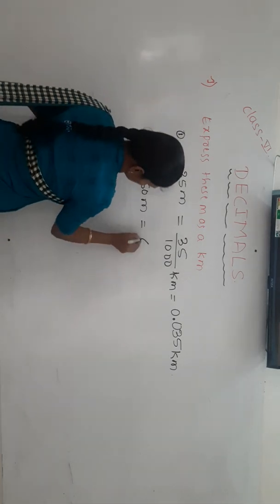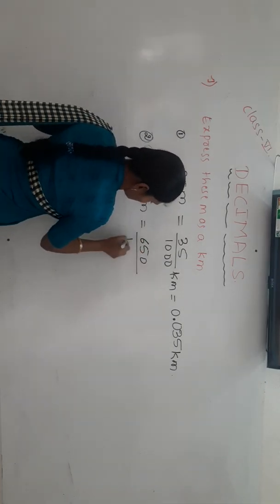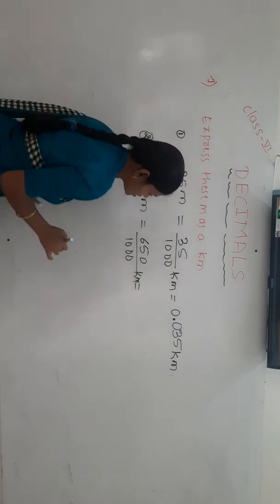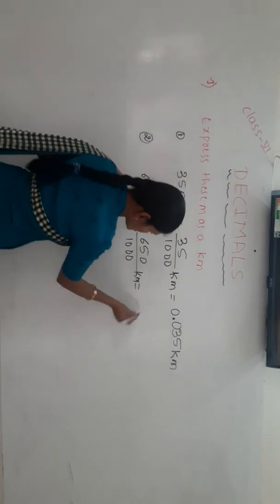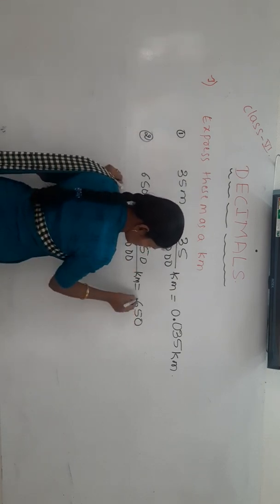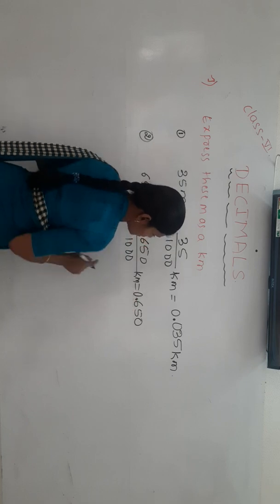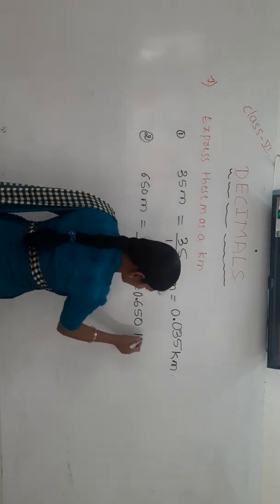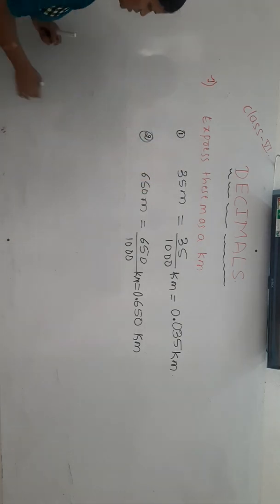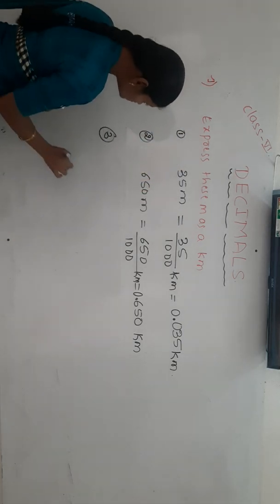1 kilometer has 1000 meters. So 650 divided by 1000. Divided by 1000 means after 3 digits we have to put the decimal point. After 3 digits means first digit, second digit, third digit. After these 3 digits we have to give the decimal point. It becomes 0.650. How much? 0.650.